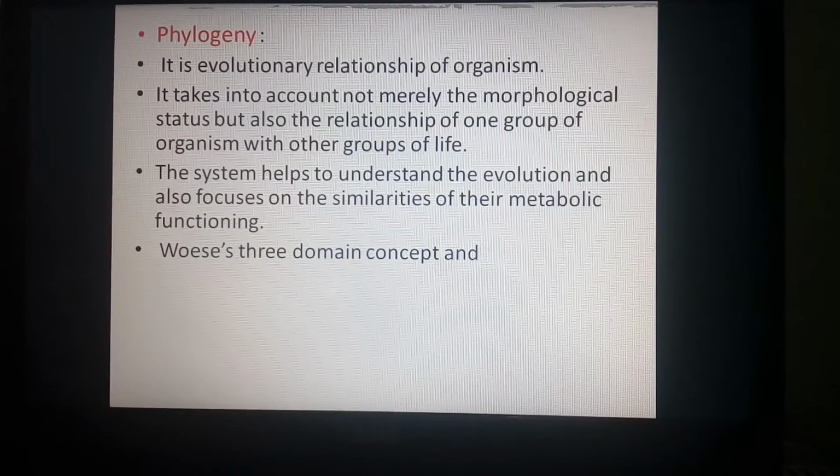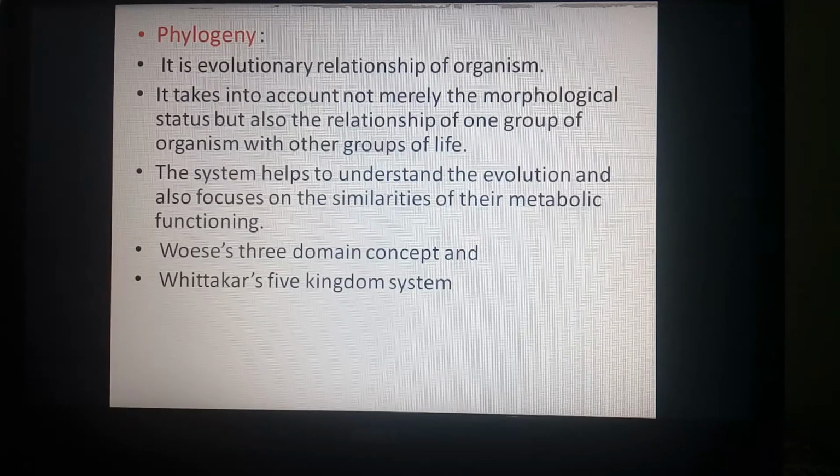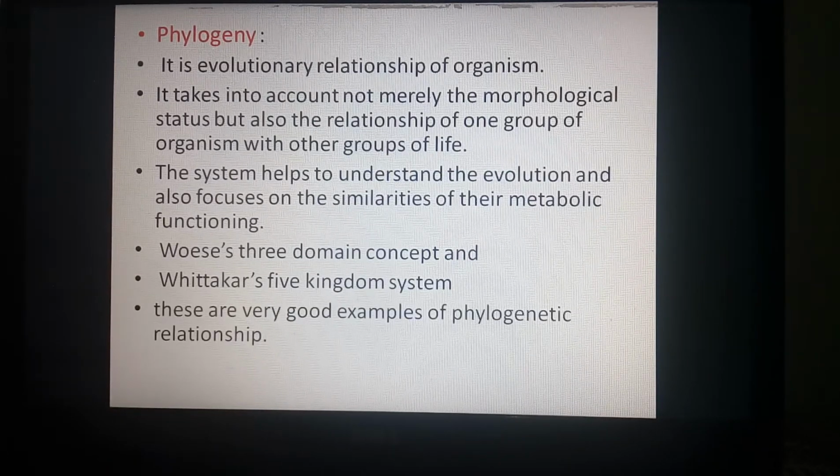The system helps to understand the evolution and also focuses on the similarities of their metabolic functioning. Woese's three domains concept and Whittaker's five kingdom system are very good examples of phylogenetic relationship.